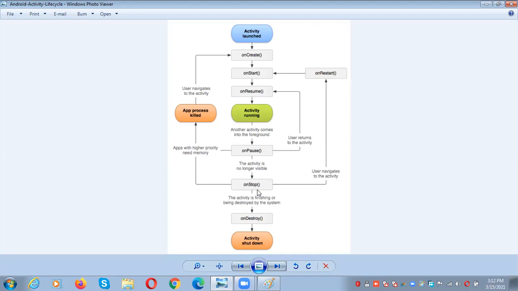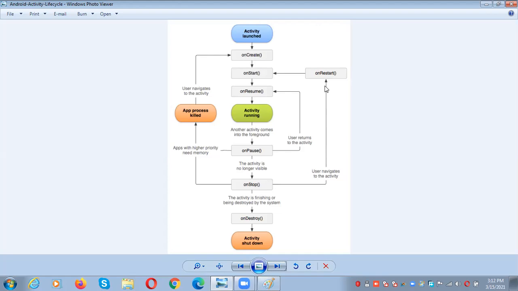If you want to reinitiate the same activity again, then we go for onRestart. onRestart means from the starting we need to activate the process. onResume means, for example, after doing some execution, if you suspend the process and later resume it, it will continue from the point where we stopped earlier.